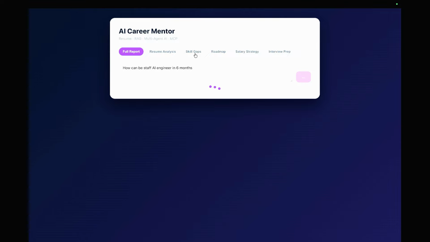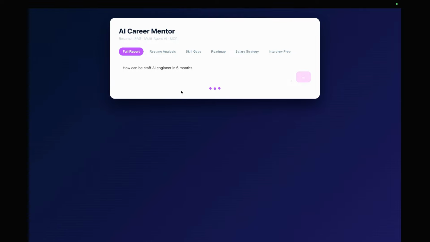Identify the skill gap which I want, that I can be an AI developer, and maybe the resume talks more of the backend engineer or maybe a front end engineer. Then what is the skill gap required? It can suggest a roadmap that will help me to actually go about it, how can I plan to be a full stack developer, let's say. Based on the resume it will analyze it and then guide me how to get to that goal. Or it can tell me how to strategize my salary and maybe prepare. The other could be the prep for the interview. So these are the use cases which I could think of, and then I've just jotted down.